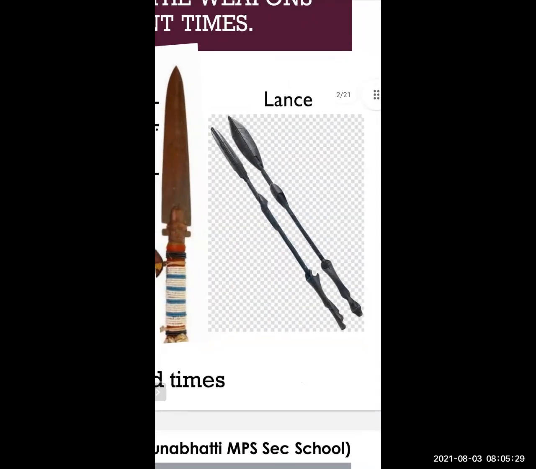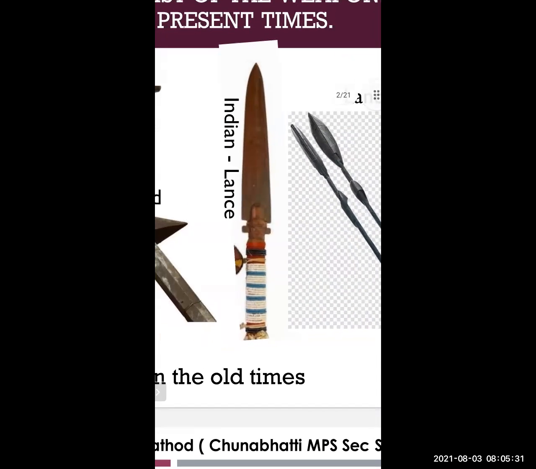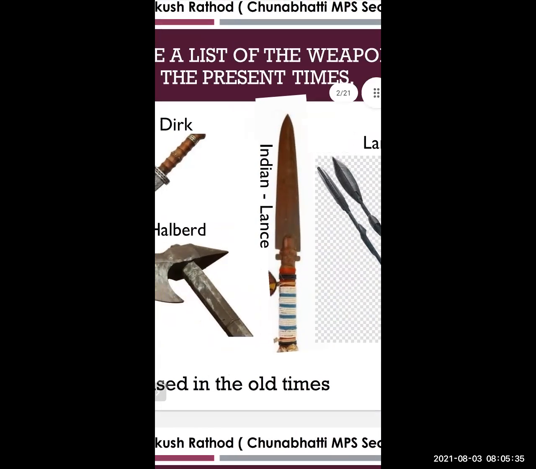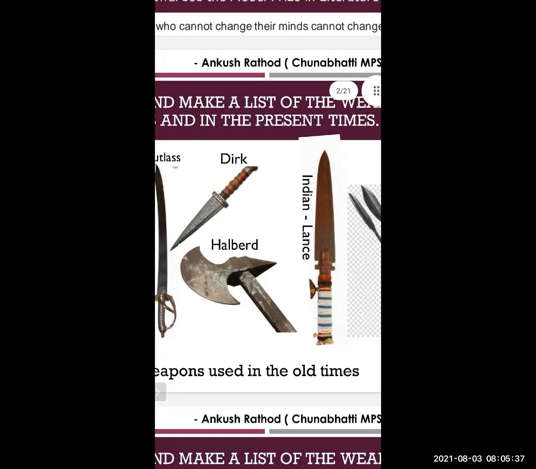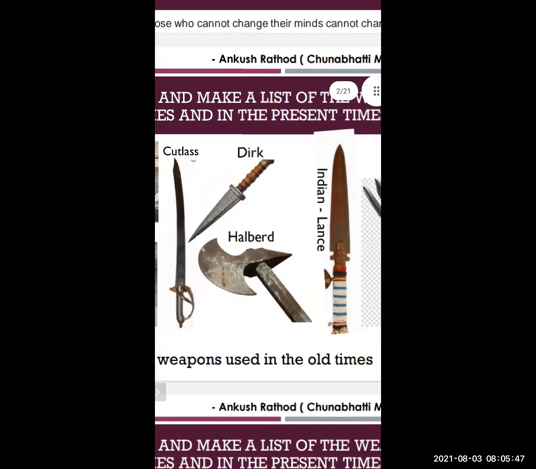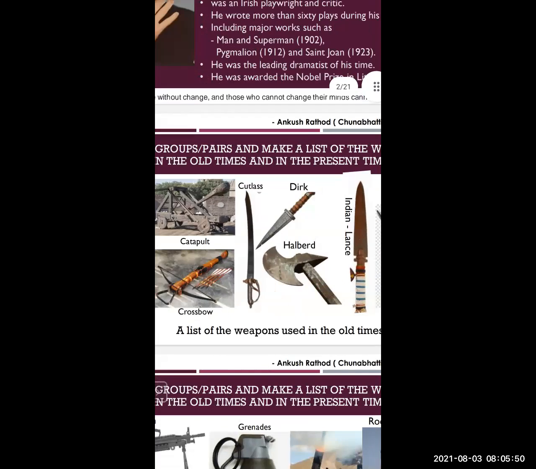This is also lance. So these were some of the weapons. Shield is there to protect yourself. Shield is also there. So these were some of the weapons which were used in the olden time.